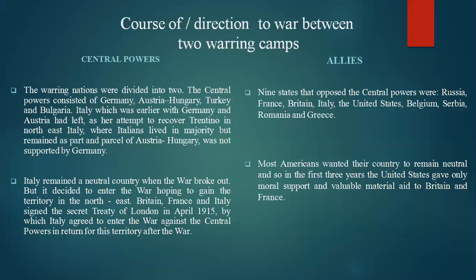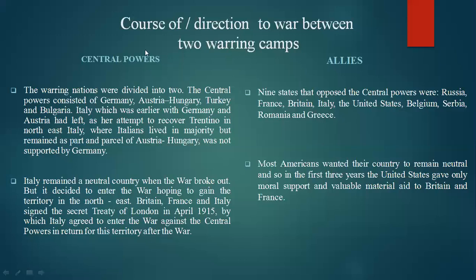To recover this region, it signed the Treaty of London with Britain and France, supported the Allies to recover the Trentino region, and joined the Allied powers and waged war against the Central Powers.